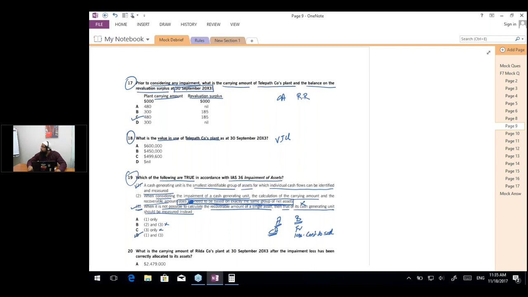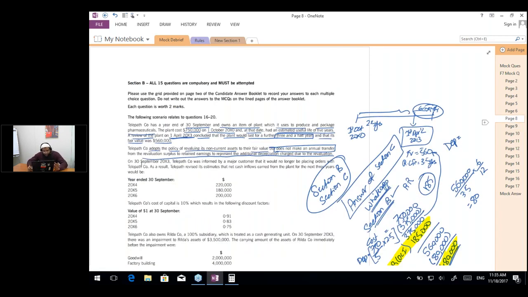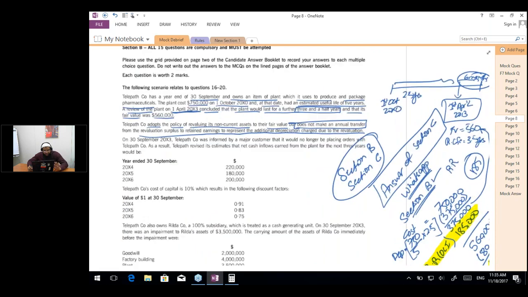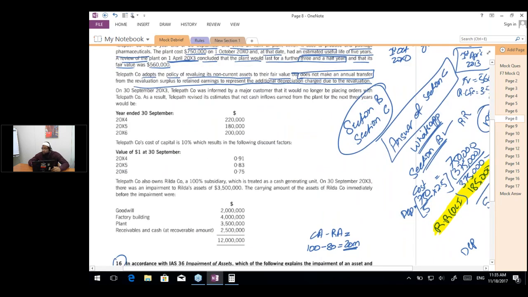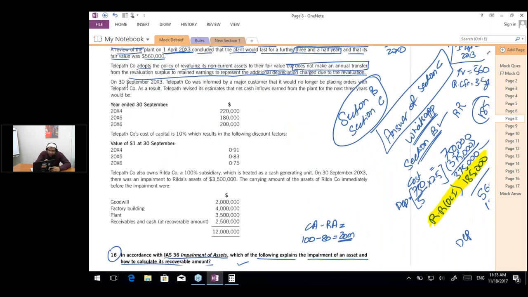Clear to everyone? Now the question wants us to calculate the value in use. So let's move back onto the question and see what it has to say further. The question is saying that on 30th September 20x3, Telepath company was informed by a major customer that it would no longer be placing orders with Telepath company. So a major customer is not going to place an order further.